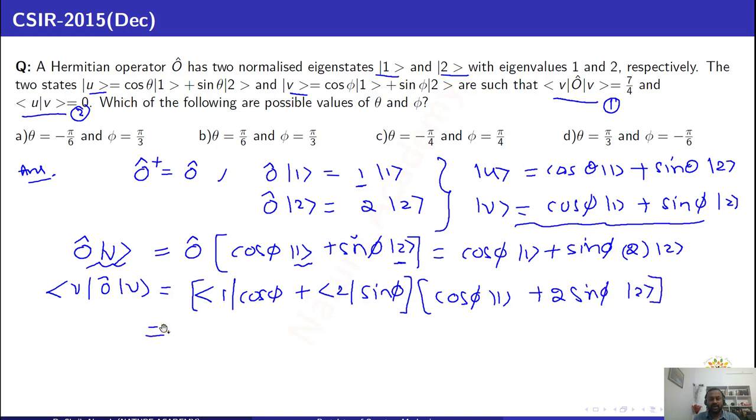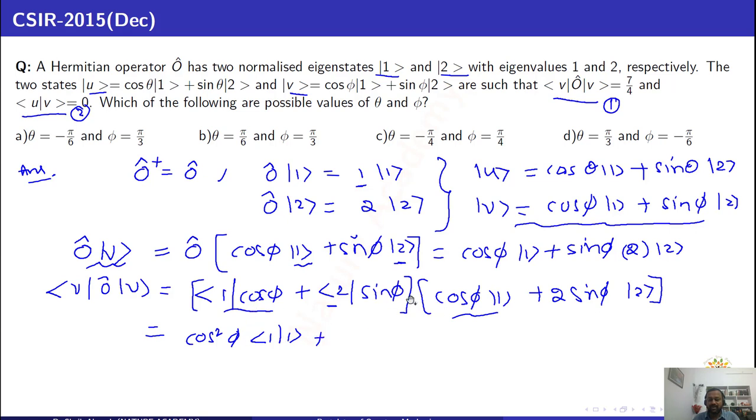Since 1 and 2 are orthogonal states, you will get this one into this one, that is cos square phi into the scalar product 1 with 1. The scalar product 1 with 2 is 0, and the scalar product 2 with 1 is also 0, since they are orthogonal states.